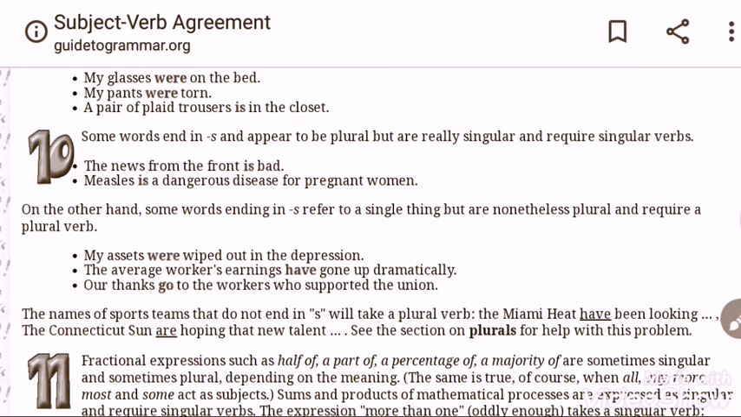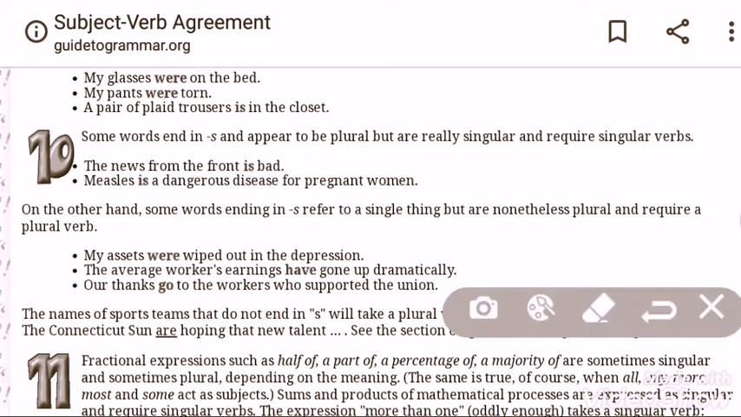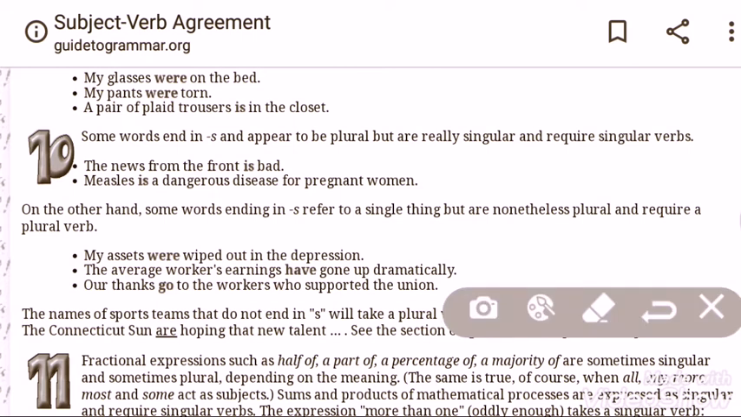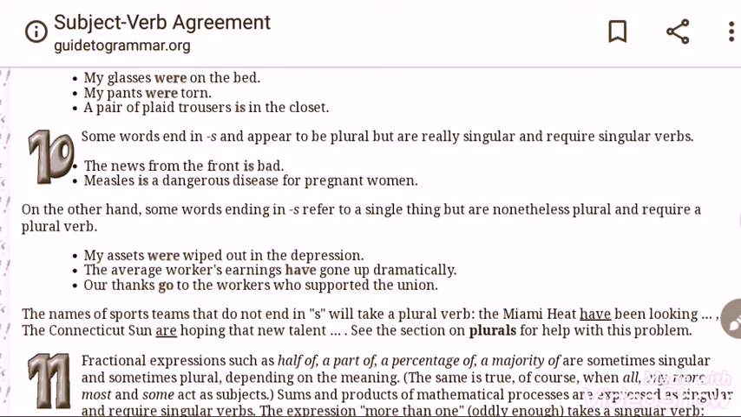Next, on the other hand, some words ending in S refer to a singular thing but are nonetheless plural and require a plural verb. For example, my assets. At the end of assets also S is there, and here it is plural. In the case of news we saw S is there, measles S is there, but they are singular. But in the case of assets, S is there, but it is plural.